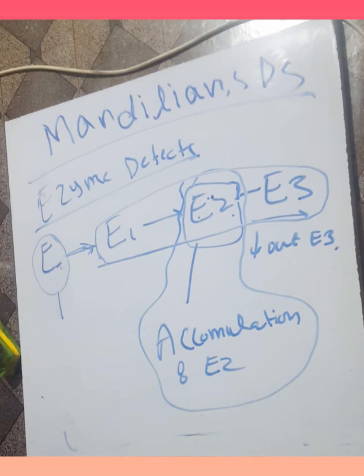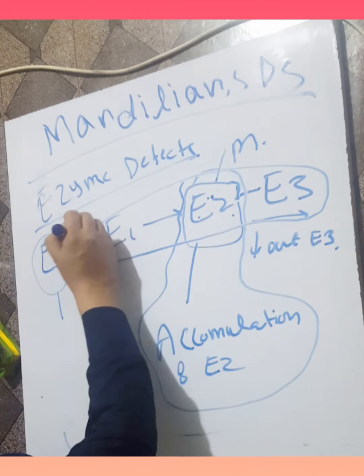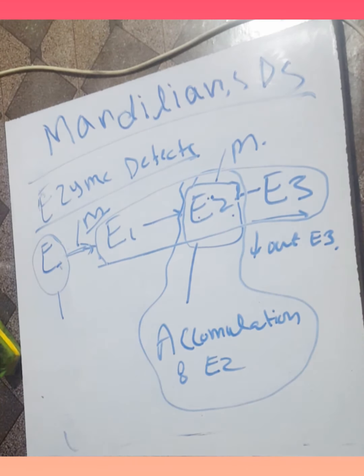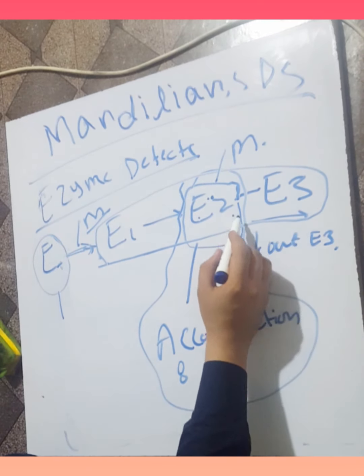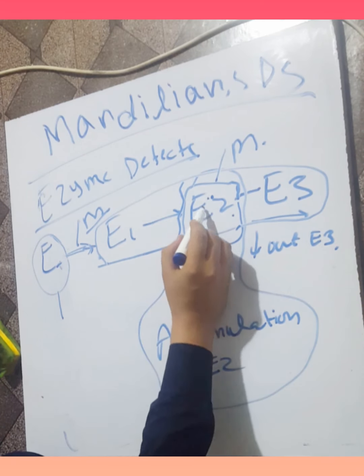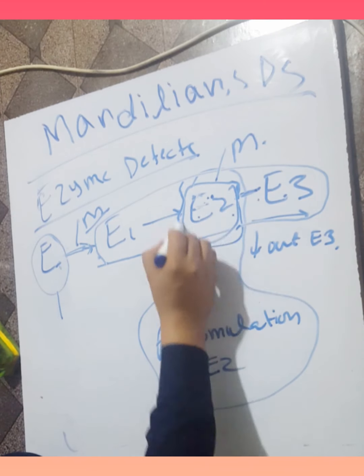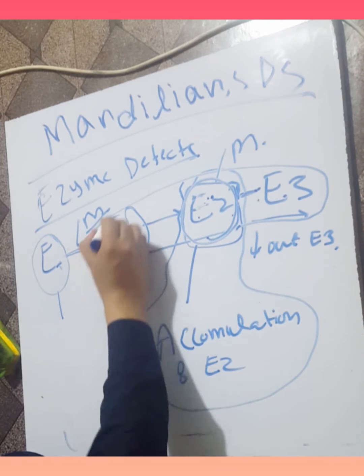This is due to mutation, also due to mutation in a single gene. If A2 cannot be converted into A3, there is A2 enzyme deficiency. If mutation occurs in A2, in this case E1 accumulates.